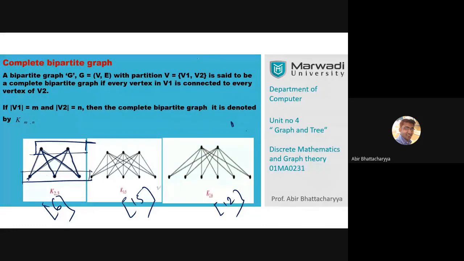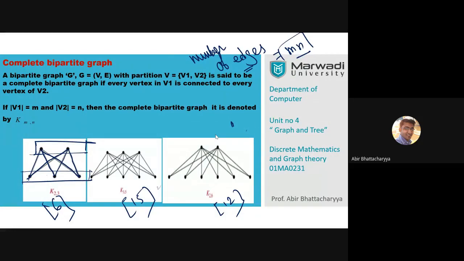Number of edges of a complete bipartite graph equals m times n. M is the number of vertices of the first partition, and n is the number of vertices of the second partition. So the number of vertices of the first partition times the number of vertices of the second partition is the total number of edges of a complete bipartite graph.